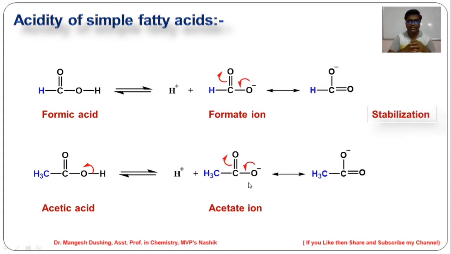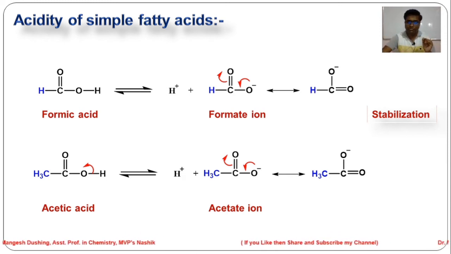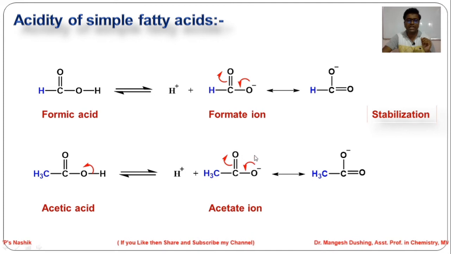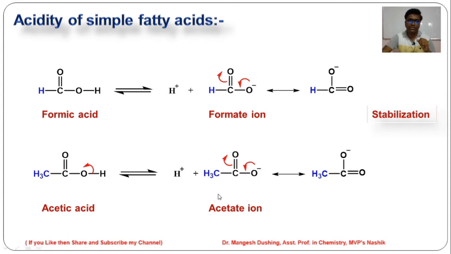The formate ion and acetate ion are stabilized by the minus R effect of the carbonyl group. So this minus charge is stabilized by the minus R effect of the carbonyl group, but this minus R effect is the same in the formate ion as well as the acetate ion. These are the conjugate bases. So the only difference is H and CH3.